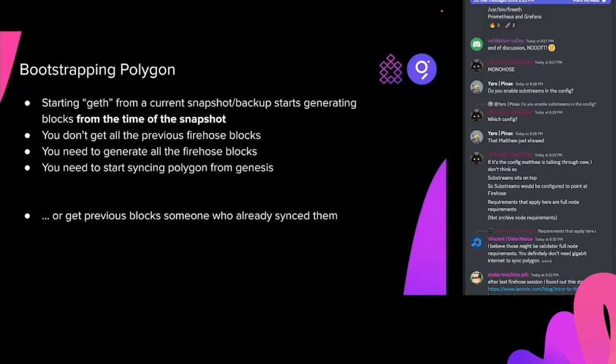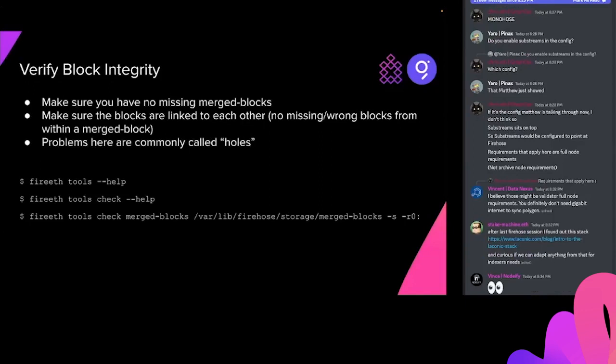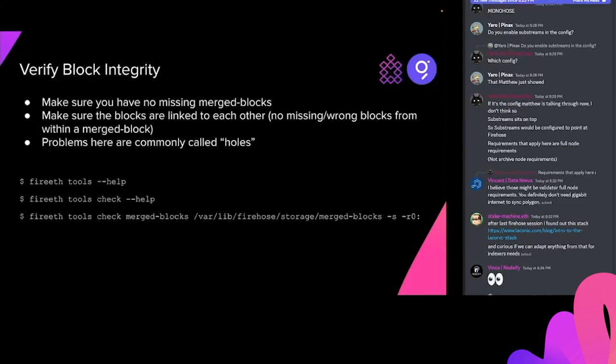So on the next slide. Okay, but once you download it, probably you should not trust that I gave you the correct data. You should verify the integrity of the blocks that you have downloaded. One of the things that Firehose has is tools. We talked about Firehose Start before, or FireETH Start. This is FireETH Tools. All of the Firehose commands actually have a help. So you can say FireETH Tools help, and then it says, oh, one of the commands is check. FireETH Tools check help, and it will give you more details.